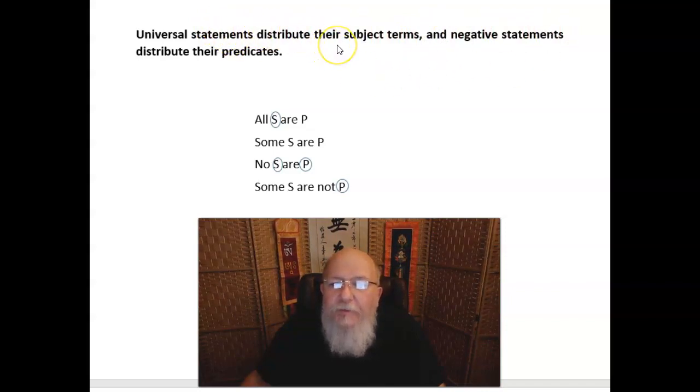Universal statements distribute their subject terms, and negative statements distribute their predicates, right? Or you could remember it like I have here. Just memorize: all S are P, some S are P, no S are P, and some S are not P, with the distributed terms circled.